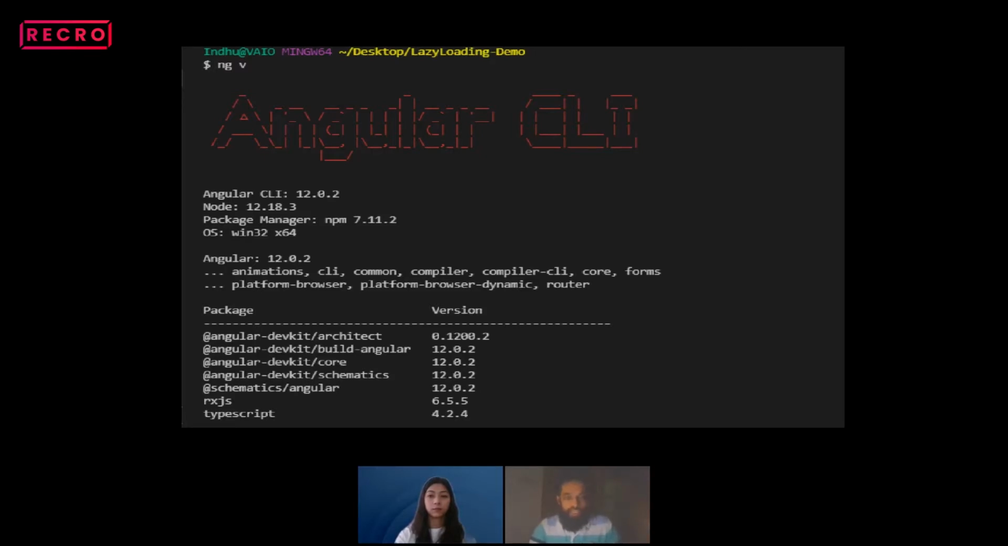When I say software, it might be Node, it might be the OS, it might be your packages, for example DevKit, RxJS or TypeScript, anything. So first make sure all these things are installed properly.